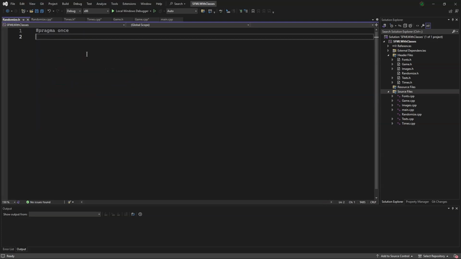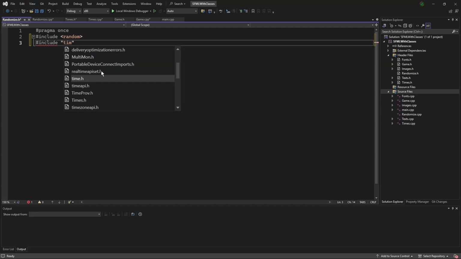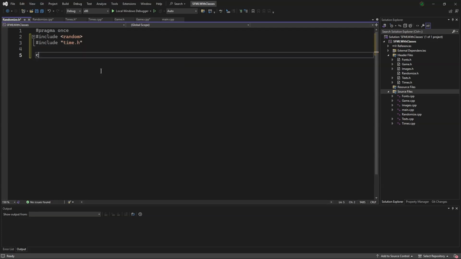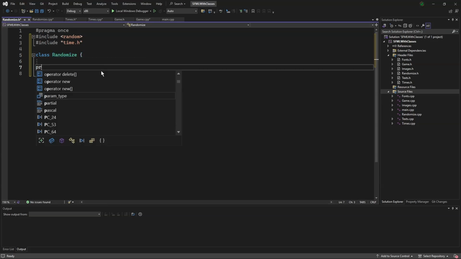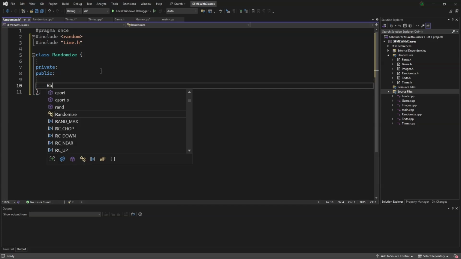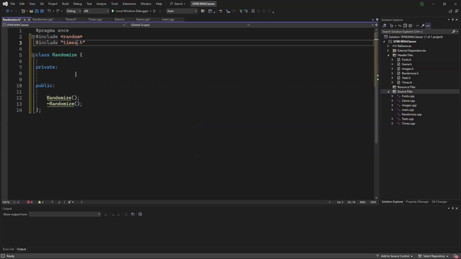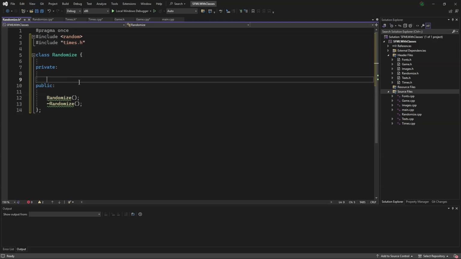Back in the randomize.h file, we will include random and also include times.h. We'll now say class randomize, and as usual, private and public. We'll make our constructor and our destructor. I missed a letter up here, so it's times, not time. We will call our class times.